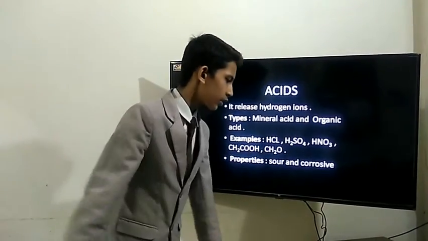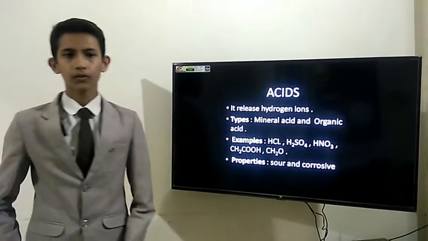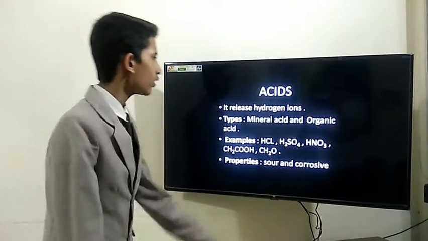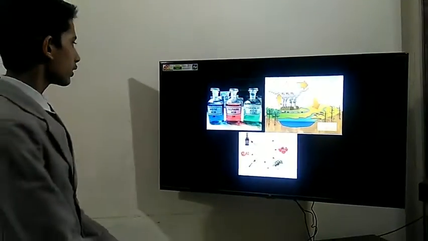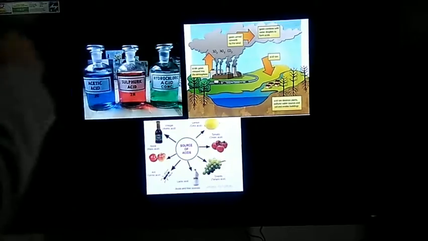Sour and corrosive. Yes, it's true. Acids are sour and corrosive. Example: sulfuric acid and hydrochloric acid. Now let's move on to images. There are three types of acids such as acetic acid, sulfuric acid, and hydrochloric acid.